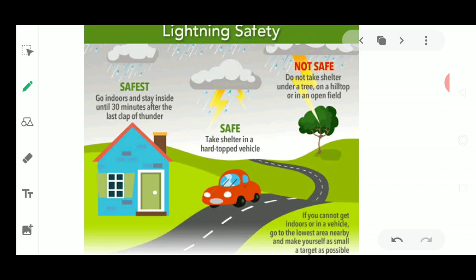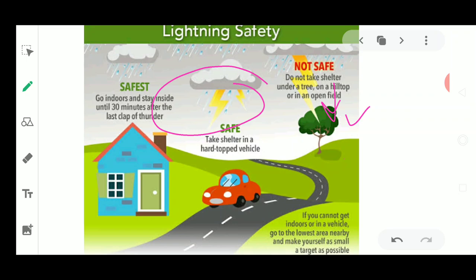Now, lightning safety is also important, because lightning is the worst part of a thunderstorm. It creates lots of problems and is a naturally destructive, life-taking process. It mainly occurs during thunderstorms, because they are accompanied by a huge amount of lightning, and as it contains sparks and high voltage, it could harm people. It is not safe to take shelter under a tree in an open field, because of its nearness to the clouds compared to the ground. So it is likely that the tree is going to be hit by lightning.